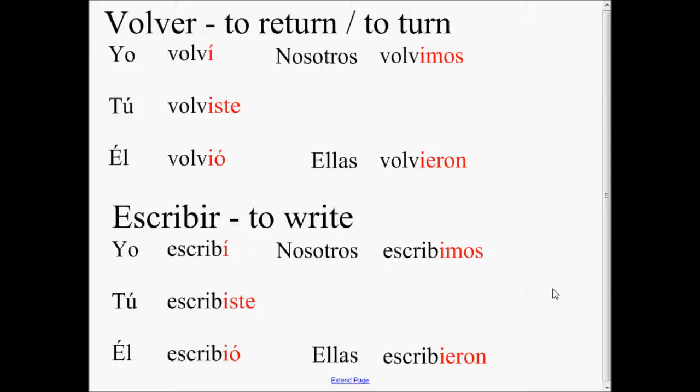So these will sound like this. Yo volví. Tú volviste. Él volvió. Nosotros volvimos. Ellas volvieron. Yo escribí. Tú escribiste. Él escribió. Nosotros escribimos. And ellas escribieron.